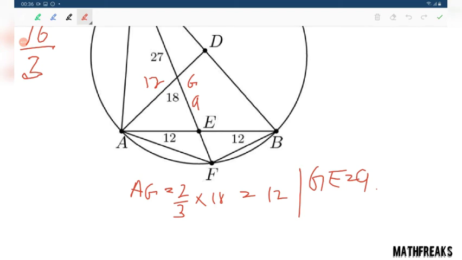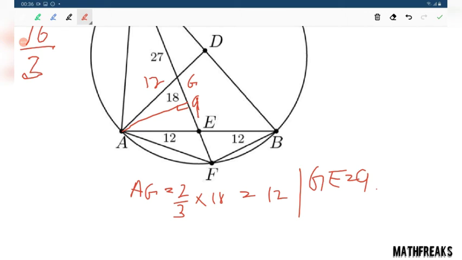Before finding the value of sine, interestingly, since this is an isosceles triangle, let us draw a perpendicular from here. This is 9.